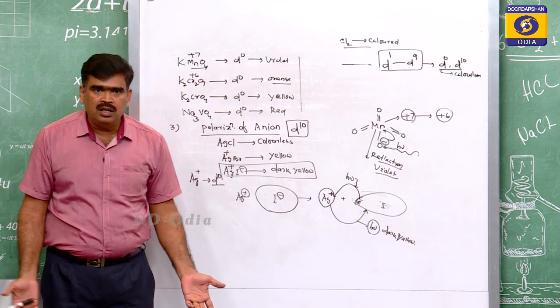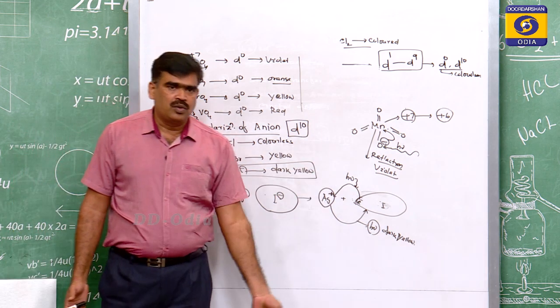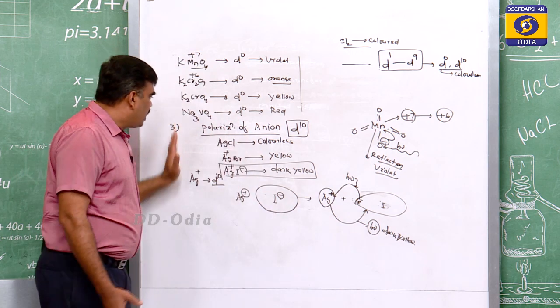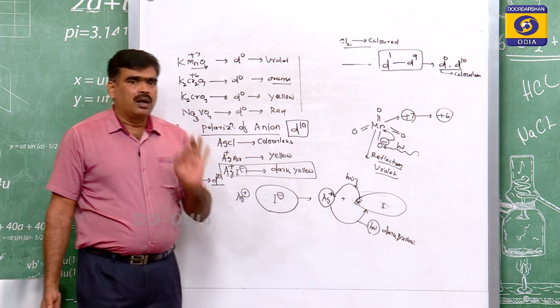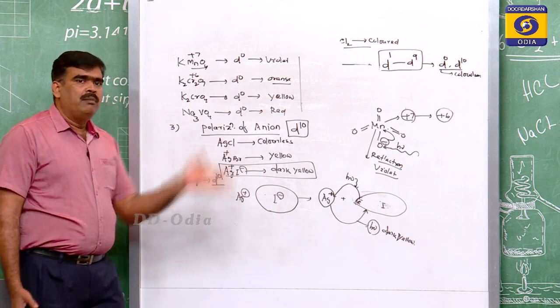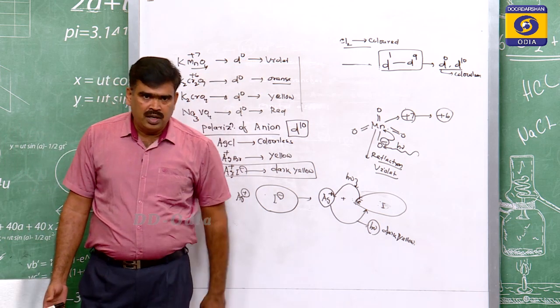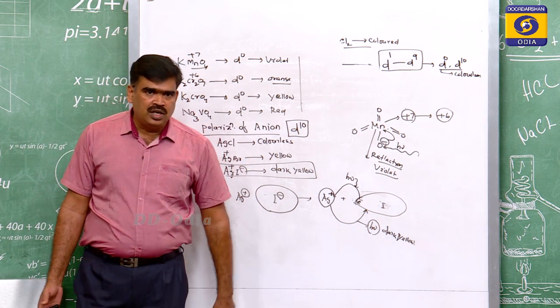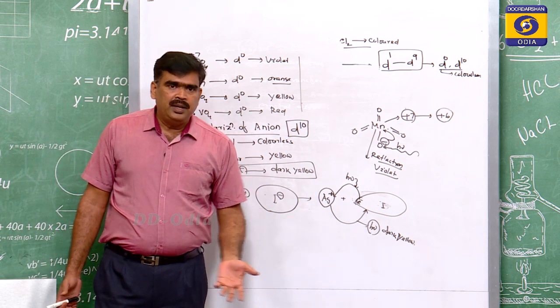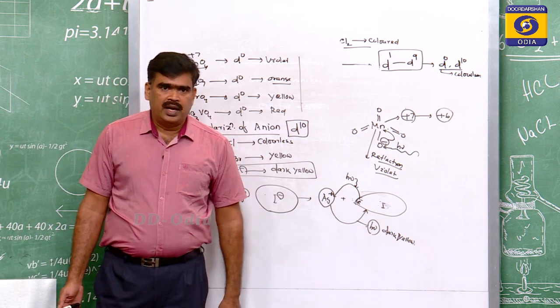No polarization, so no transfer of electron. So this is the third reason why transition metal compounds are colored. Number one, d-d transition. Where d-d transition is not possible, maybe charge transfer phenomenon. Where charge transfer phenomenon is not possible, if it has d10 configuration, there may be polarization of anion.